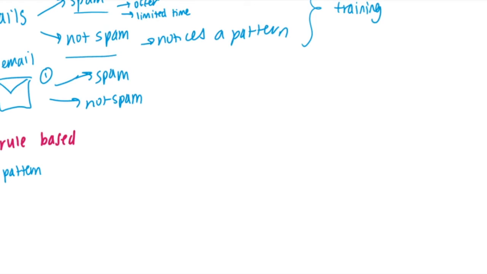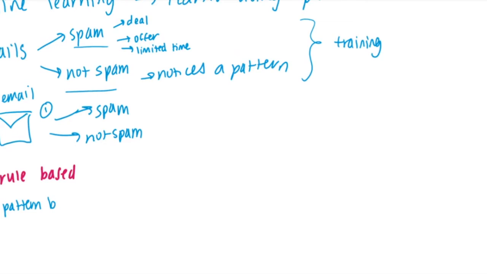AI, in and of itself, doesn't really include any pattern-based learning. It could not include any learning at all. It could just be rule-based. So you have to tell this AI over here exactly what to do. It doesn't learn on its own. Once you create a rule-based AI for a certain number of examples, you can't apply it to an unknown example, like we did over here with the spam email. We showed it an unknown email with words that it probably had never seen before.